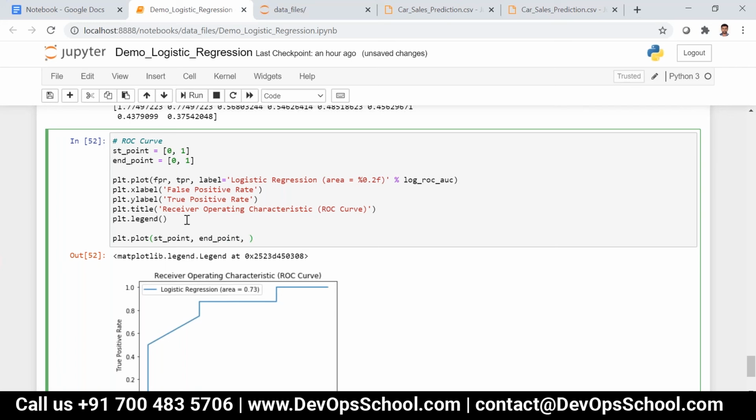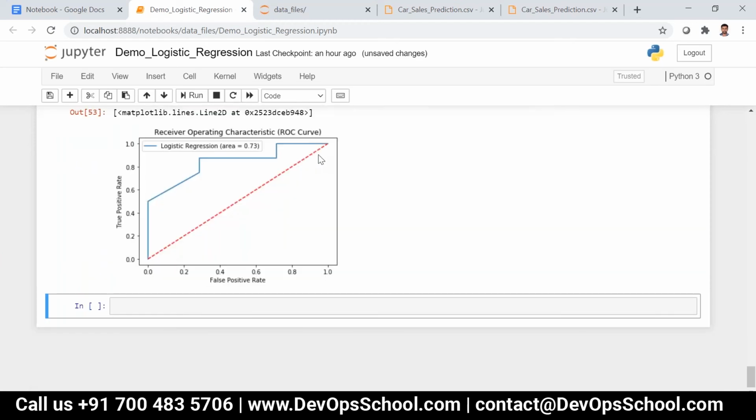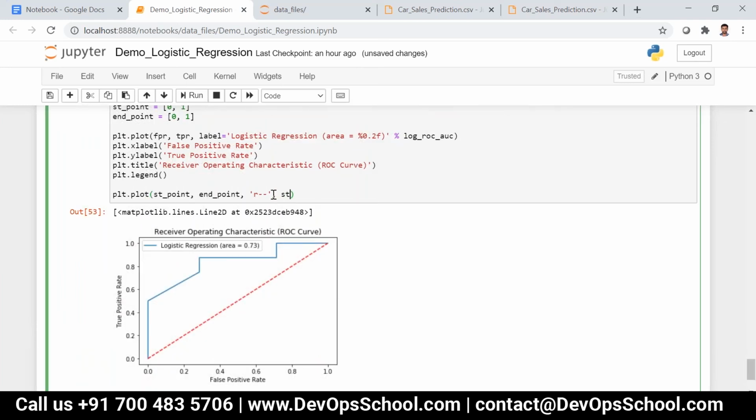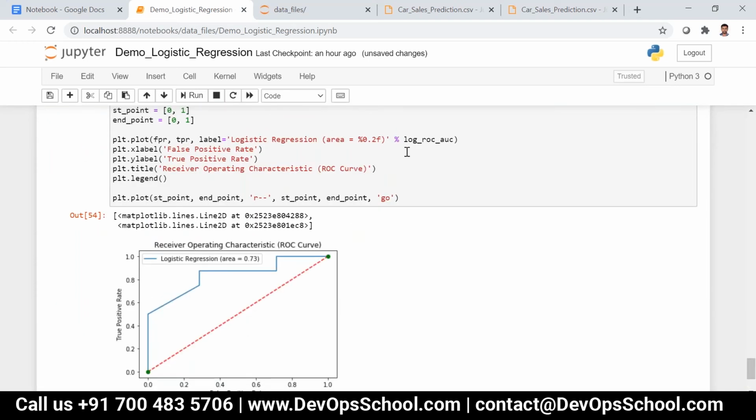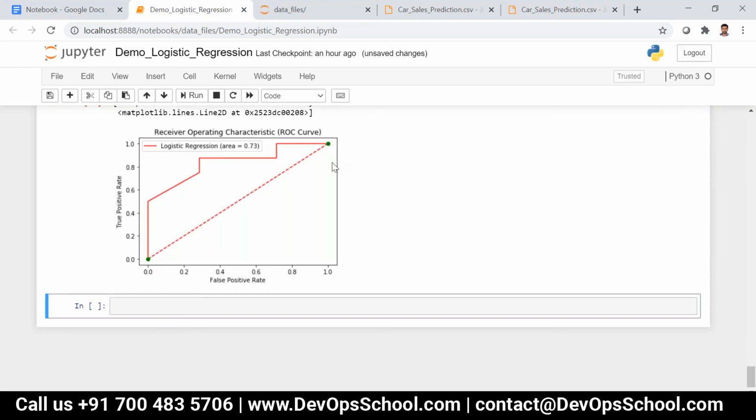and then I can say dash dash, so something like this. Now you can see, and also I can say start point and then end point, and then I can say go. Now you can see some marker over here, something like this. And if you want it in a different color, you can give it, no problem. I can just give something like color is equal to red or something, like this.